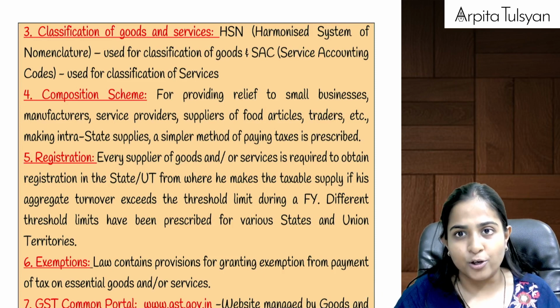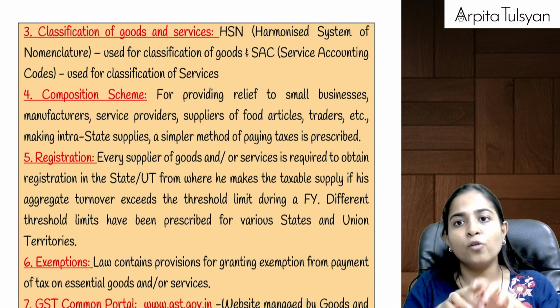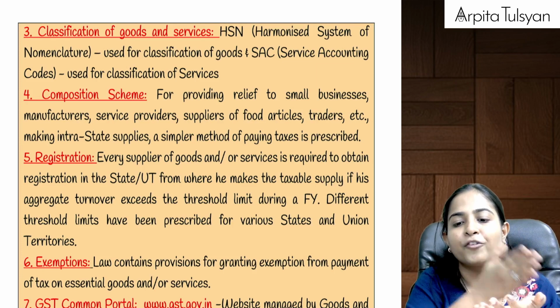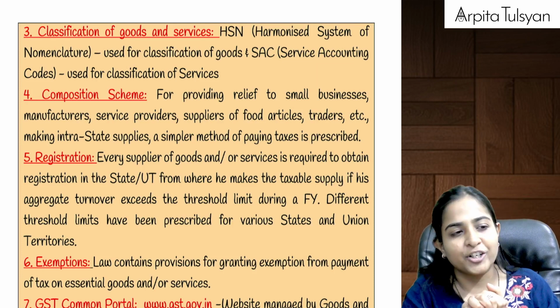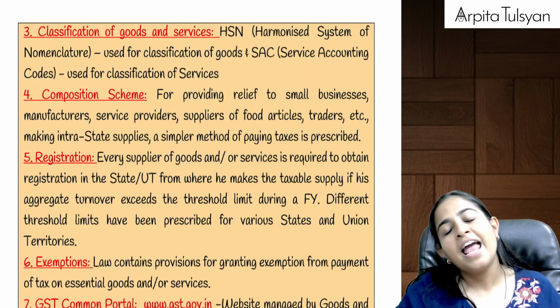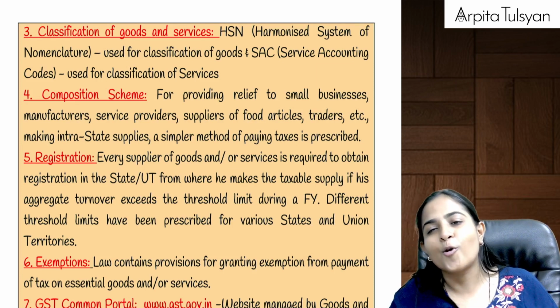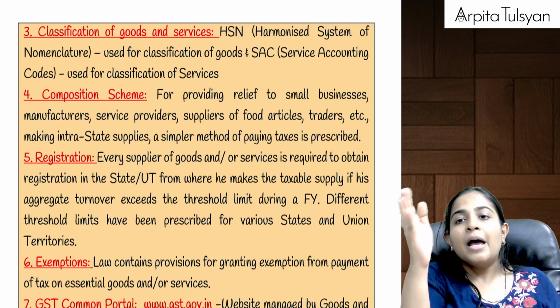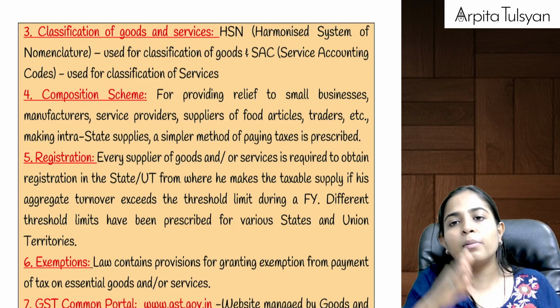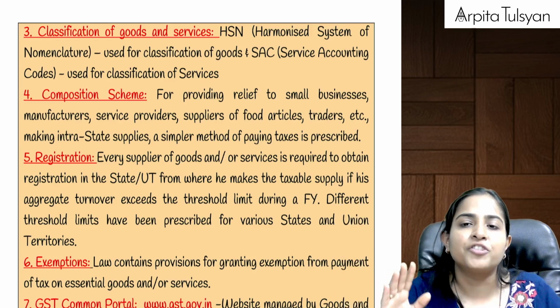Right? Then next, for the purpose of different rates of taxes on different goods and services, they have made a rate schedule. For goods, they have used a system of classification called HSN code, Harmonized System of Nomenclature, for the purpose of classification. And for services, they are using a code called Service Accounting Code, where different services will be written. Besides that, HSN code will be written, and besides that, the rate of GST will be written.